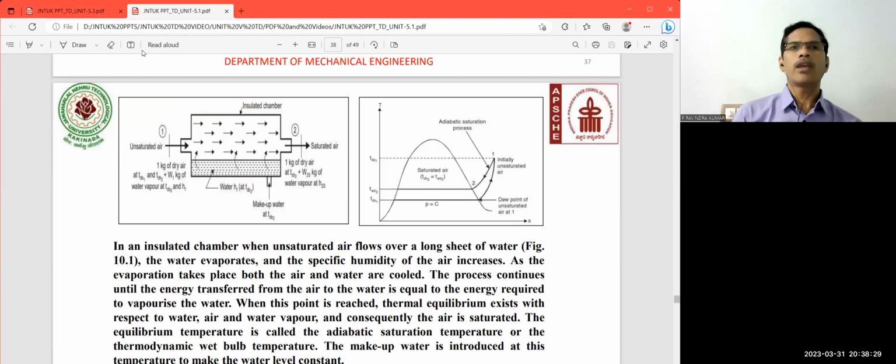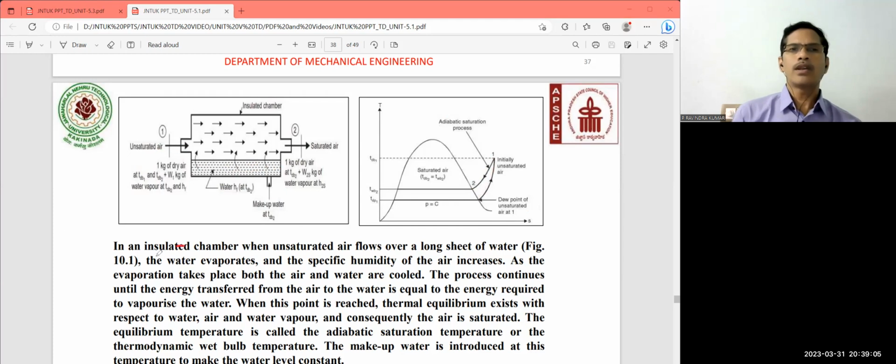So here in the adiabatic saturation, the unsaturated air is passing through a chamber, and finally it is going to come out as saturated air in an enclosed container. And here some water is to be placed, and this water is going to be evaporated. So this is the adiabatic saturation process. Initially it is in an unsaturated state, and this is the saturated state. So this particular point is nothing but the dew point of unsaturated air.